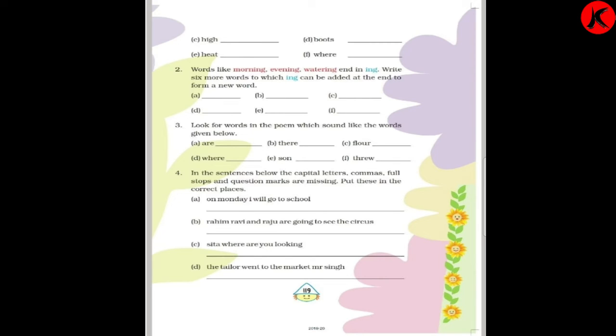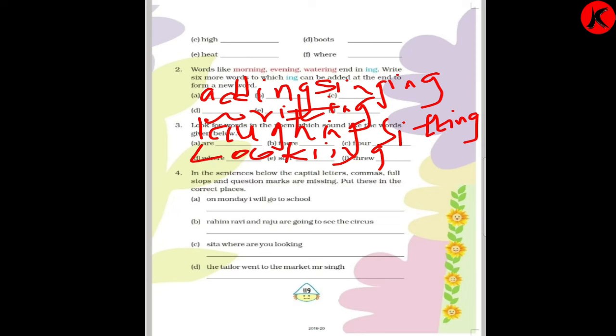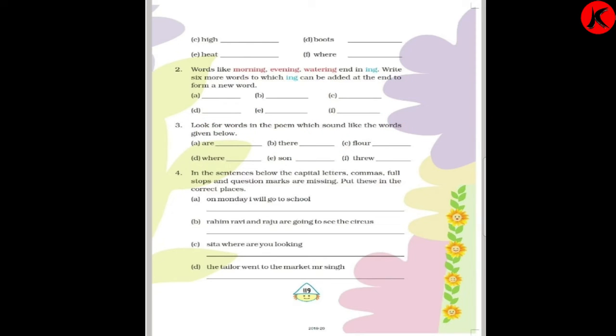It is adding, A-double-D-I-N-G, adding. Then singing, S-I-N-G-I-N-G, singing. Then writing, W-R-I-T-I-N-G, writing. Laughing, L-A-U-G-H-I-N-G, laughing. Sitting, S-I-T-T-I-N-G, sitting. Looking, L-O-O-K-I-N-G, looking. So these are the words which I found with ing. You can write your own also. Okay. Now we'll go to the another exercise.